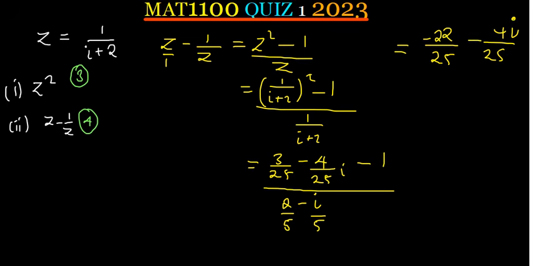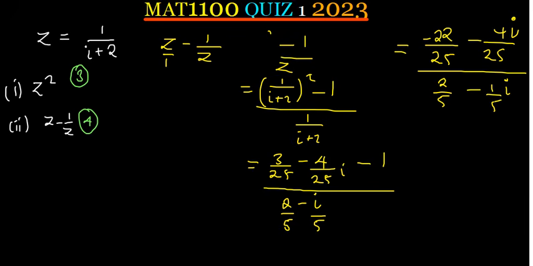This one has got an i. And then everything here now divided by what is in the denominator, which is the 2 over 5 minus, I can also say 1 over 5, and then I put the i here. Okay, that is what we have.